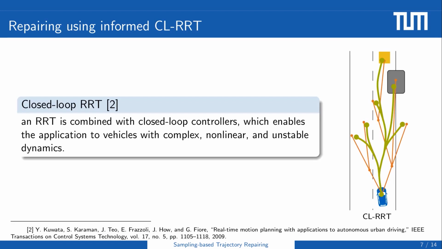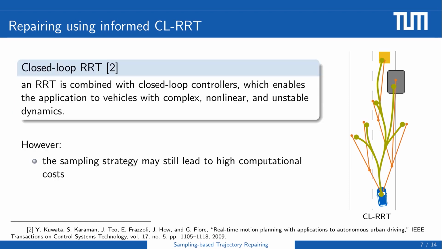To repair a section of the invalid trajectory starting from the cutoff state, we extend the closed-loop rapidly exploring random tree algorithm, which is abbreviated as CL-RRT. RRT algorithms have been shown to be effective for solving trajectory planning problems in complex configuration spaces. In the original CL-RRT, an RRT is combined with closed-loop controllers, which enables application to vehicles with complex, nonlinear, and unstable dynamics.